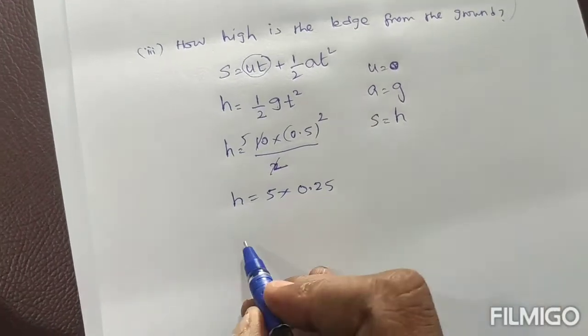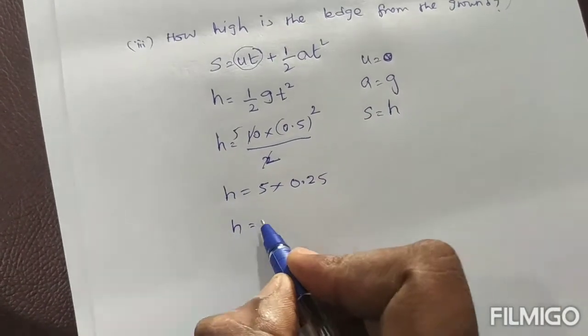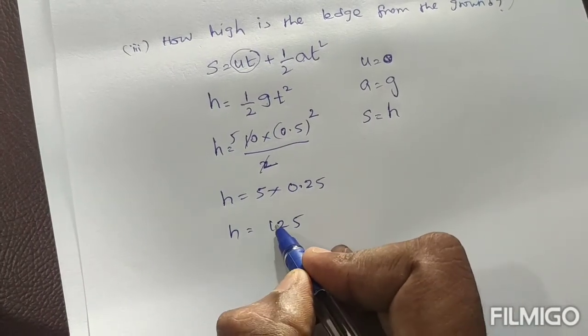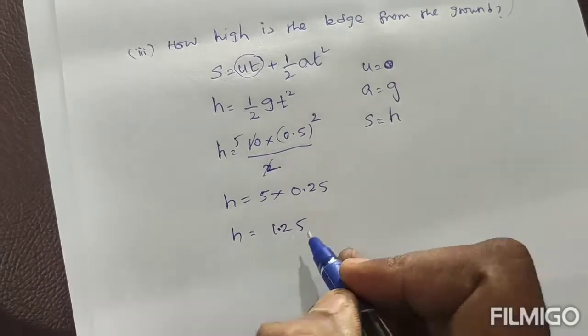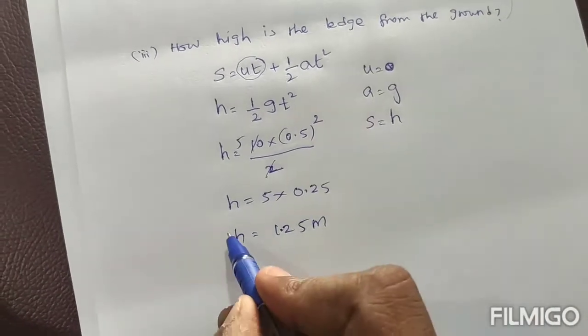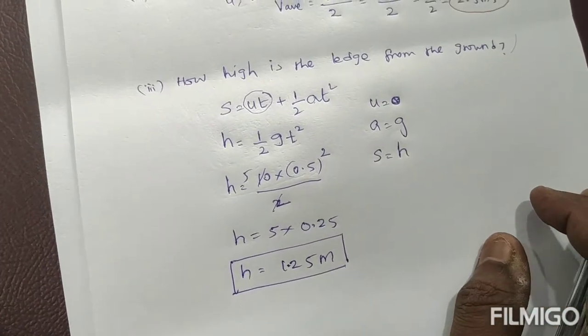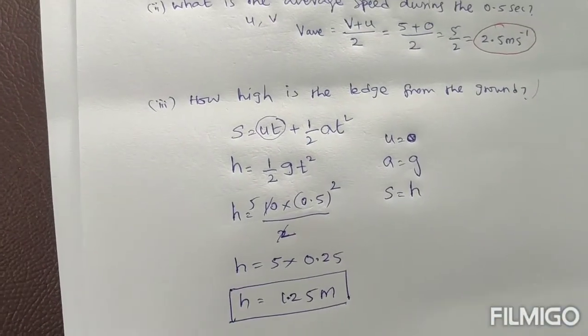Simple calculation only. So 5 into 25 is 125. Here there are 2 decimal places, so we put 2 decimals: 1.25 meter. So this is the height of the ledge from the ground.